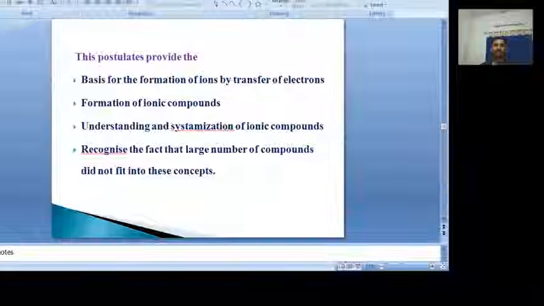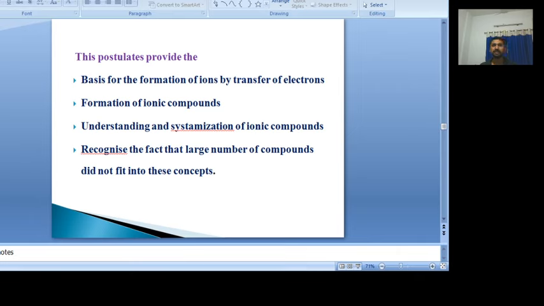In other cases, sometimes the other concept may be followed to attain the stable electronic configuration. So this concept can be explained by the Kossel approach, which is only applicable for a few compounds, but most of the compounds did not fit into this Kossel approach of chemical bonding.